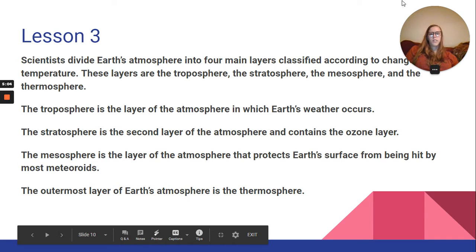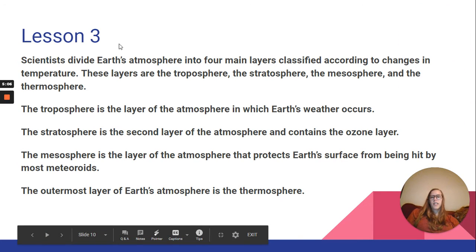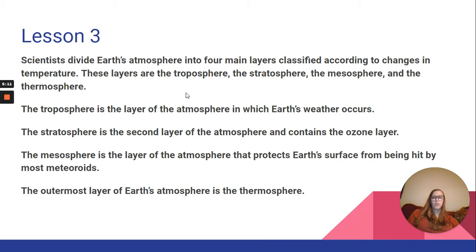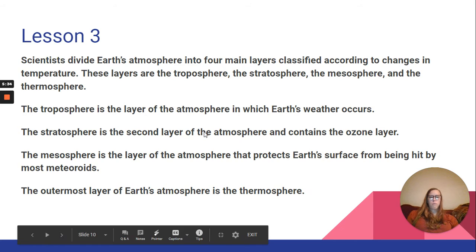Okay, lesson 3 was the layers of the atmosphere. Scientists divide Earth's atmosphere into 4 main layers, classified according to changes in temperature. Those layers are the troposphere, the stratosphere, the mesosphere, and the thermosphere. The troposphere is the layer of the atmosphere in which Earth's weather occurs. The stratosphere is the second layer and contains the ozone layer. The mesosphere is the layer that protects Earth's surface from being hit by most meteoroids. And the outermost layer is the thermosphere. And remember from vocabulary words, the thermosphere has 2 different layers also.